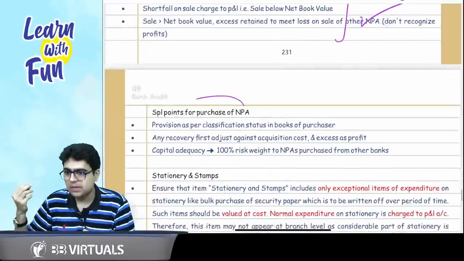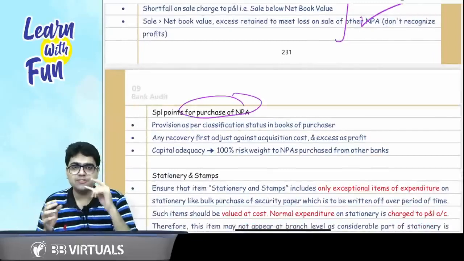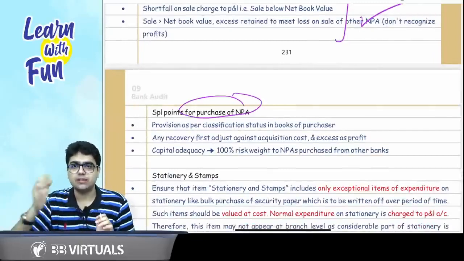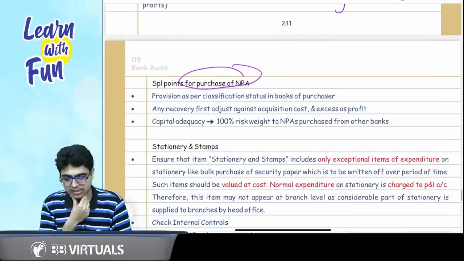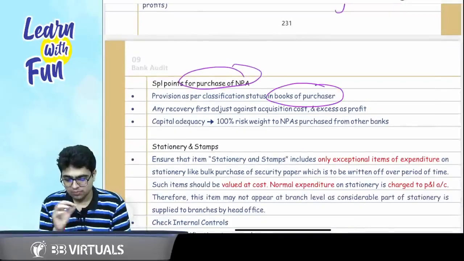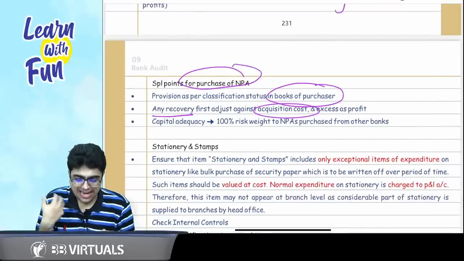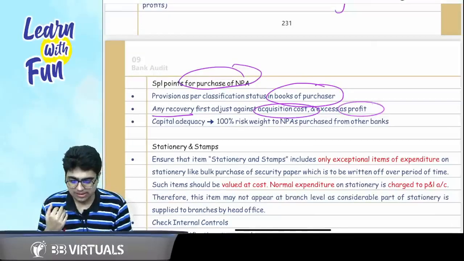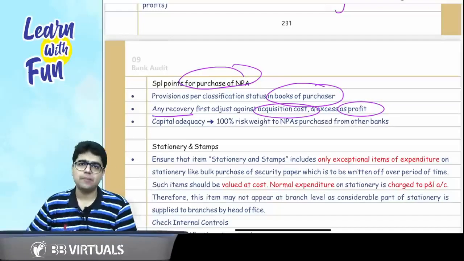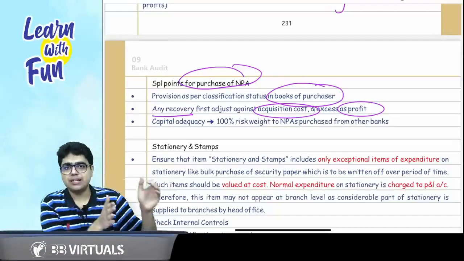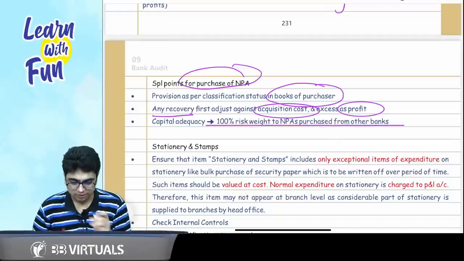What are the points of purchase of NPA? First of all, classification will be the same as it was in the case of the seller bank. Okay? Got it, sir. Any recovery will be first adjusted against the acquisition cost. Any excess that you receive will be considered as profit. For the purpose of capital adequacy ratio, 100% risk weight will be allocated to such kind of NPAs purchased from other banks.